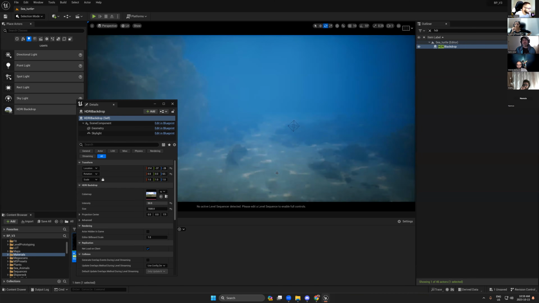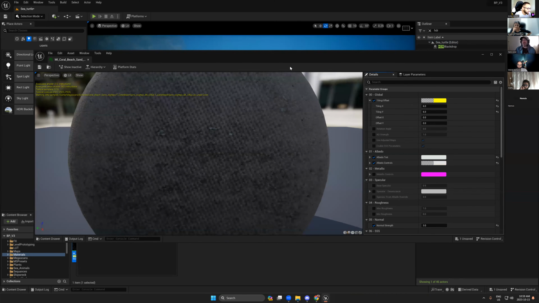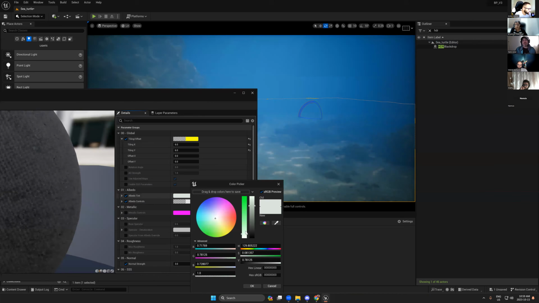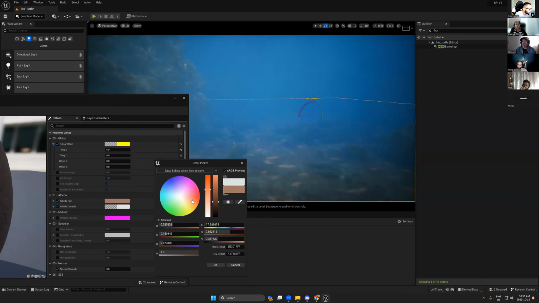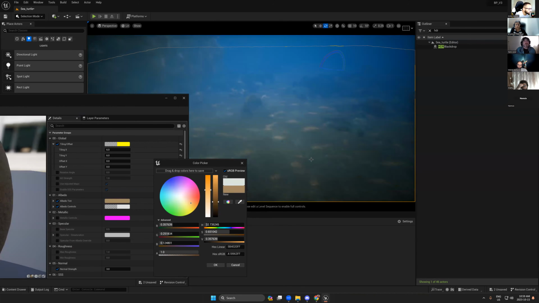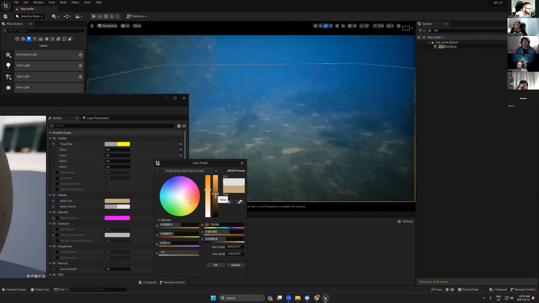Okay, so now we can change the color of these assets. It was too bright, so let's move it to yellowish.